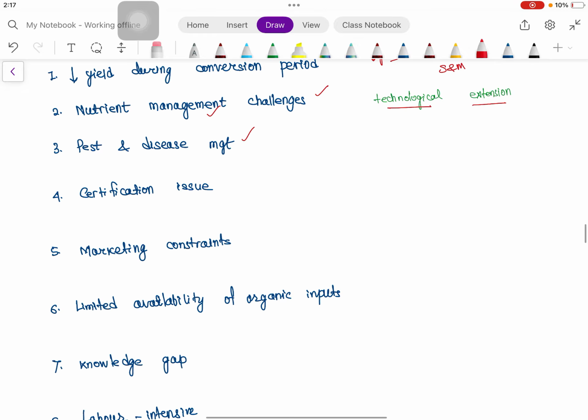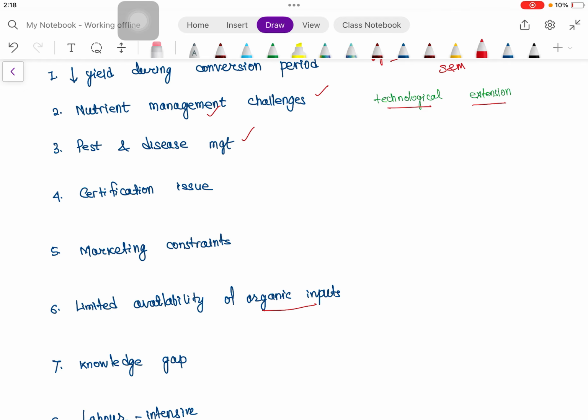Then another thing is limited availability of organic inputs, as we have already seen the seed used should also be organic. So very little research is on organic seed production, because the conventional seeds we are using are very much aligned to high fertilizer and high irrigation.